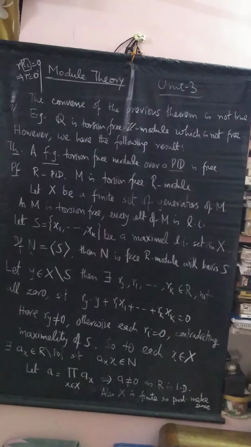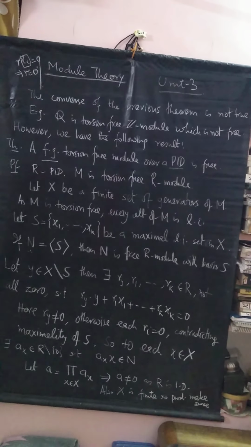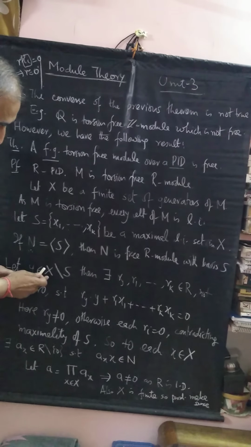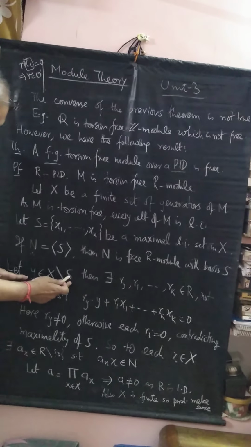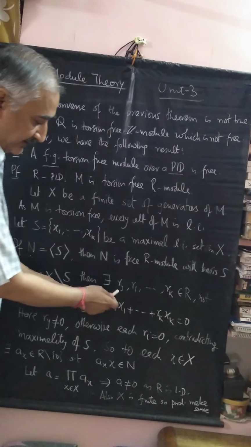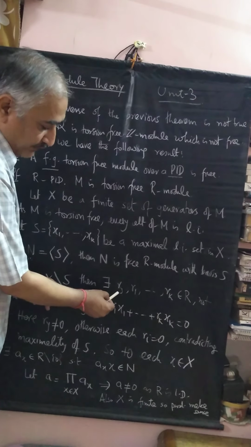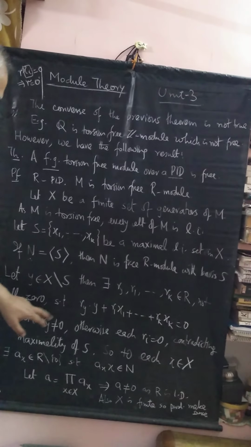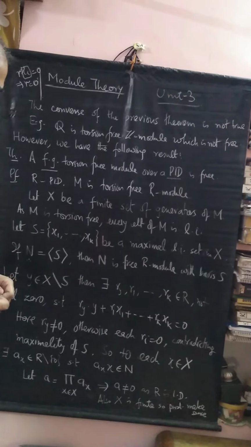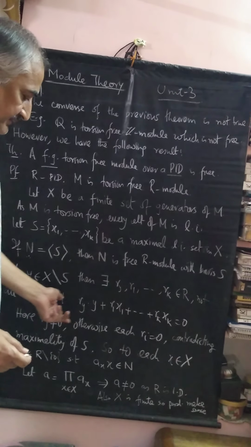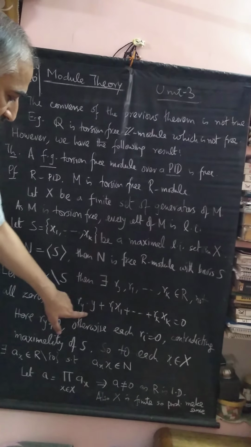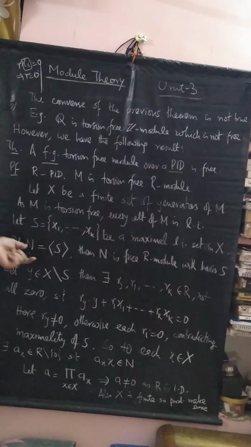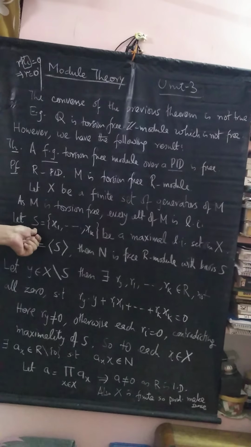Now there is a computation which says that if y is an element of X which is outside S, then you will find elements in R, ry, r1, ..., rk, not all 0, such that this sum is 0. Why? Because otherwise you will have a set containing y, x1, ..., xk, which properly contains this S. So that is not true.